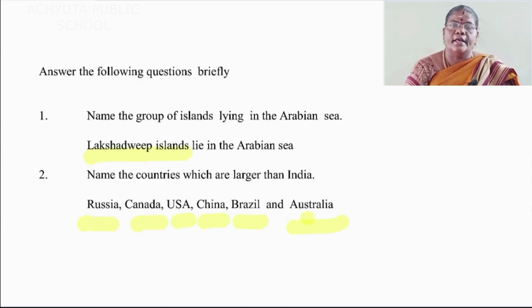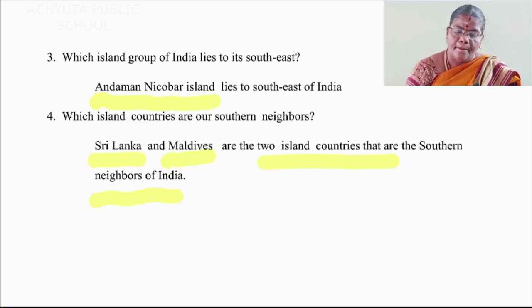Leave one line after the answer, I already told you. Answer the following questions briefly. First question, name the group of islands lying in the Arabian Sea. Lakshadweep Islands lie in the Arabian Sea. Name the countries which are larger than India. Russia, Canada, USA, China, Brazil and Australia.